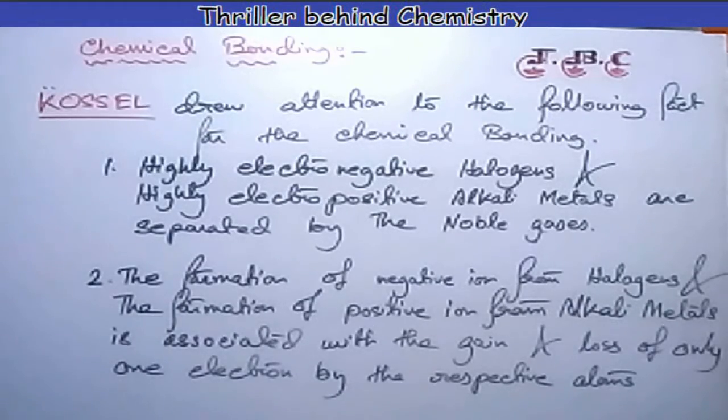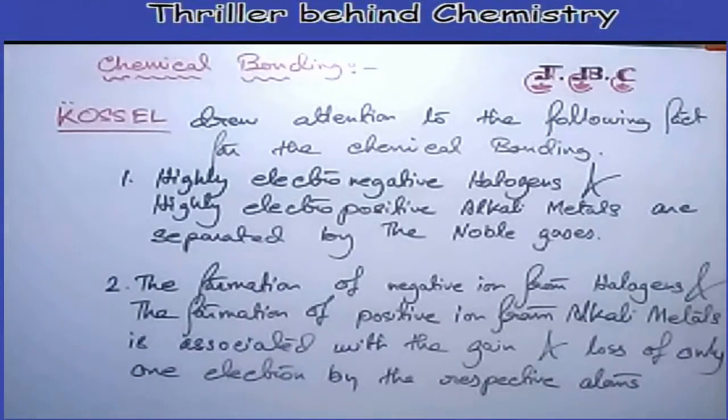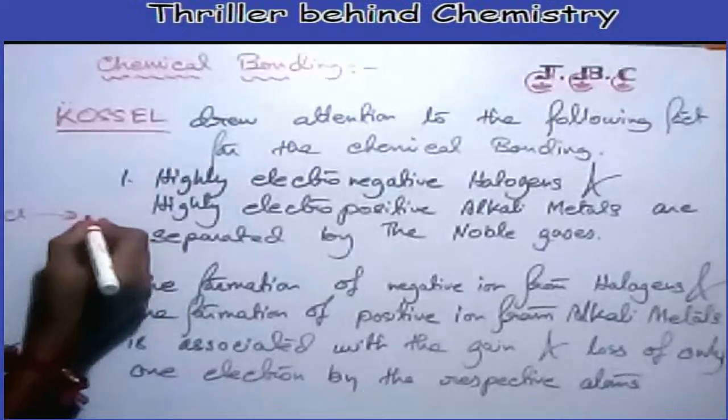And how is it possible? Kossel said it in the second point. That is, the formation of a negative ion from halogens and a positive ion from alkali metals is associated with the gain and loss of only 1 electron by the respective atoms. For example, chlorine, a halogen atom, has 7 valence electrons, and to get a stable outer shell of 8 electrons, the noble gas electronic configuration, it has to gain 1 more electron in the valence shell and become chloride, Cl minus.